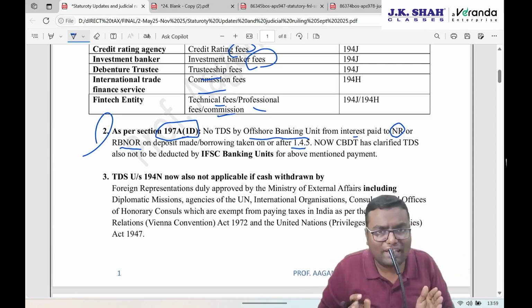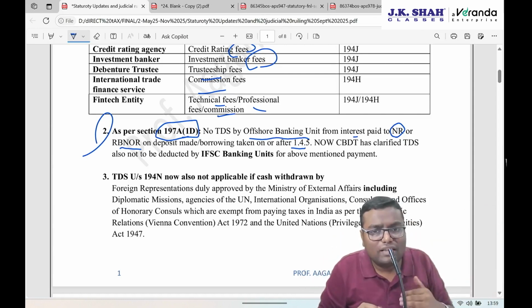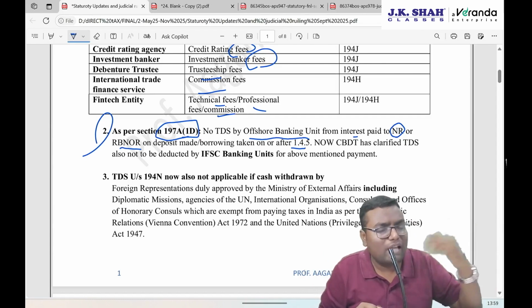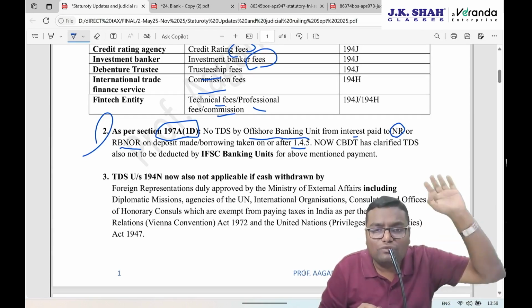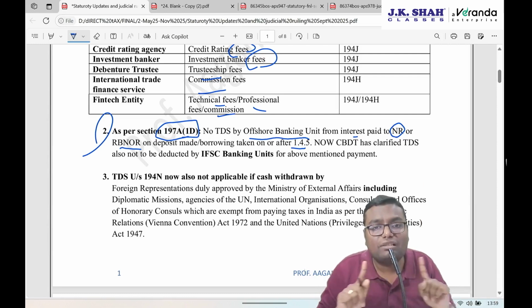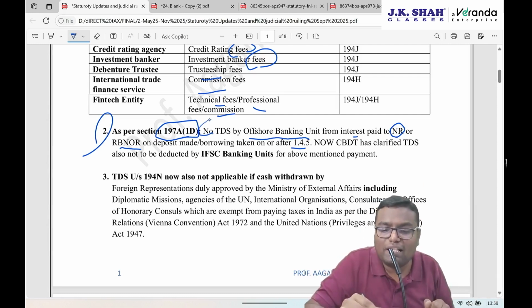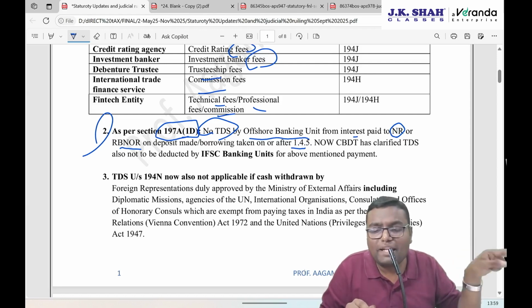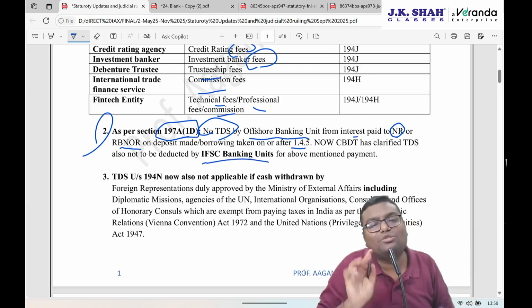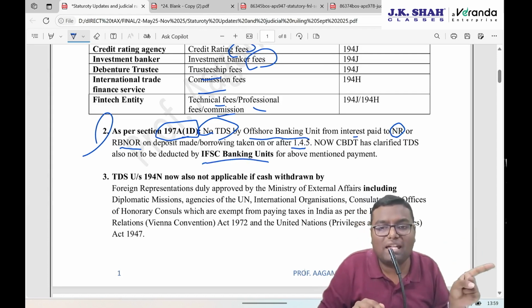So if you are an offshore banking unit, you have taken the FD or you have taken a loan from NR or RBNOR on or after 1st April 2005, whenever you pay the interest, TDS will never be deducted. Such an open exemption was there in the case of TDS. Now the same kind of exemption is given if the interest is paid by an IFSC banking unit. So earlier it was for offshore banking unit.